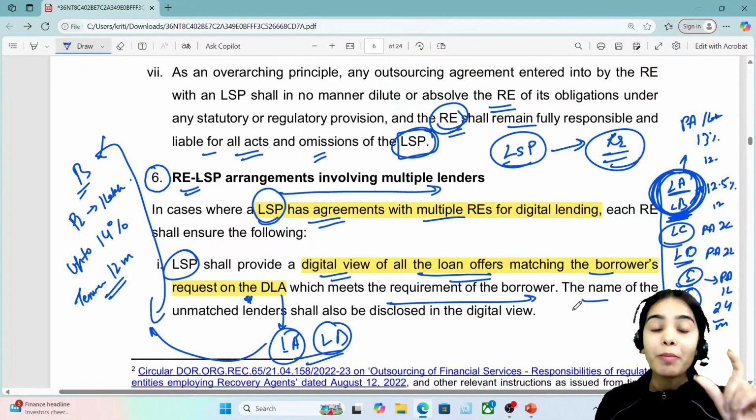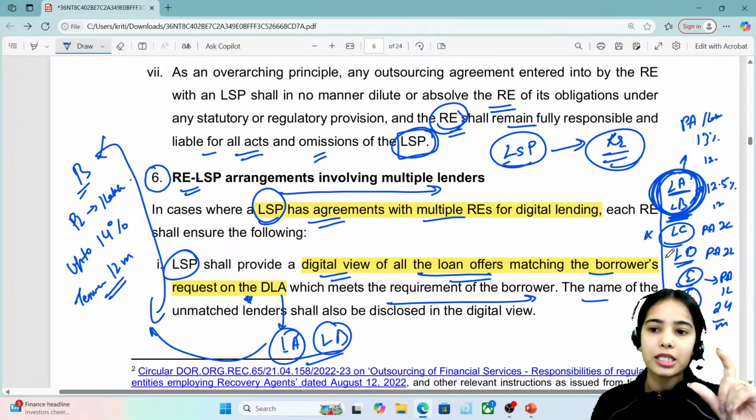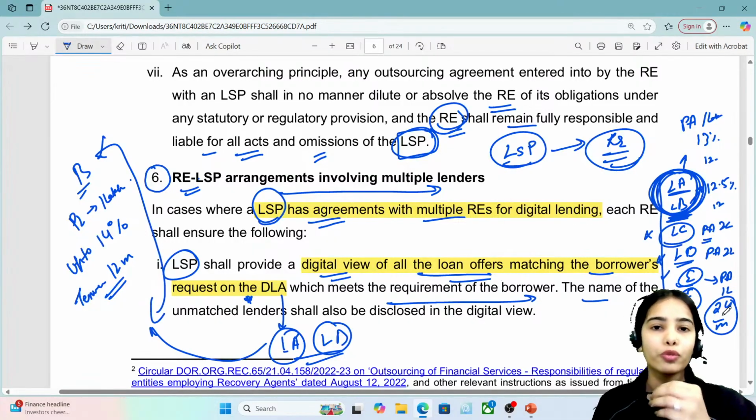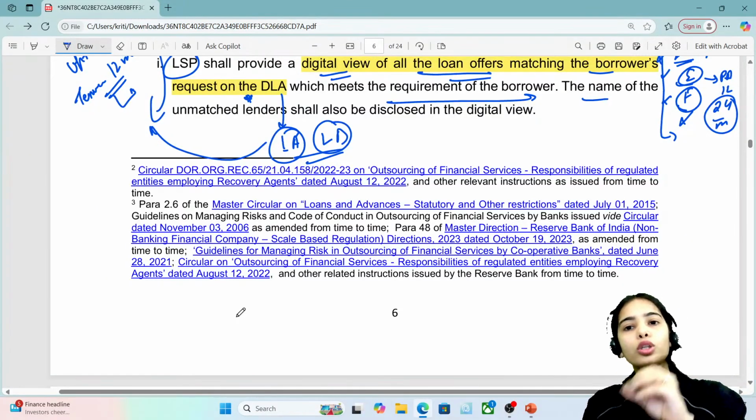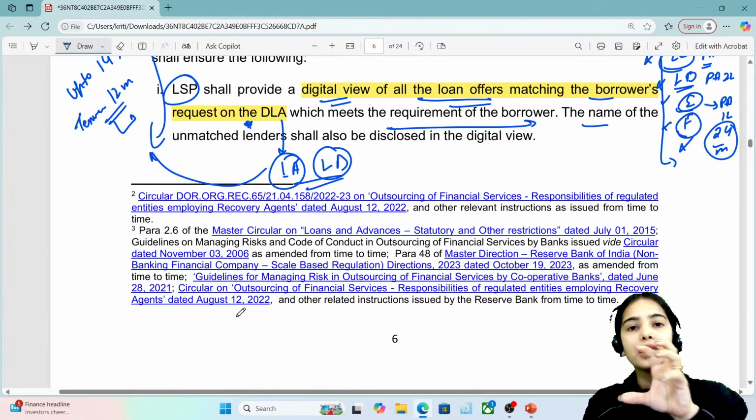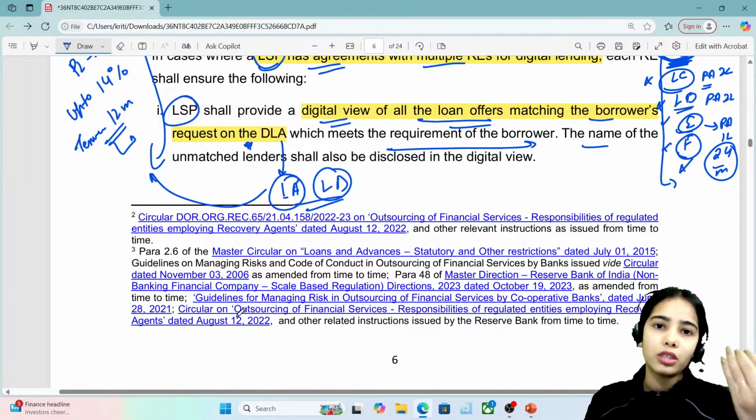The names of the unmatched lenders, lenders C, D, E, F, also have to be shown. Why were they unmatched? Because C and D are only providing a loan of 2 lakh, and E and F are only providing the loan for 24 months and not for the tenure of 12 months. So that also has to be shown. I hope this is very clear, that the LSP should show the digital view of all the loans that are matching the requirement of the borrower.